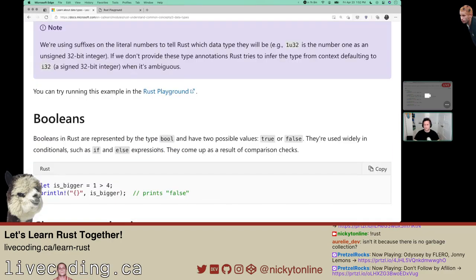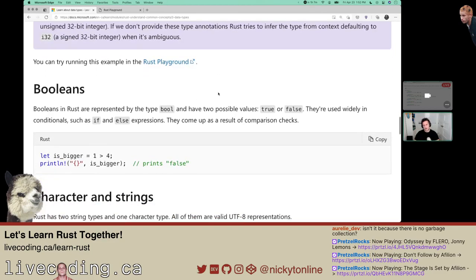So they're using suffixes on the literal numbers to tell Rust which data type they will be. And if we don't provide the type annotations, Rust tries to infer. That makes sense. The type from context defaulting to 32 when it's ambiguous. I'm sure these things will come into play later on.